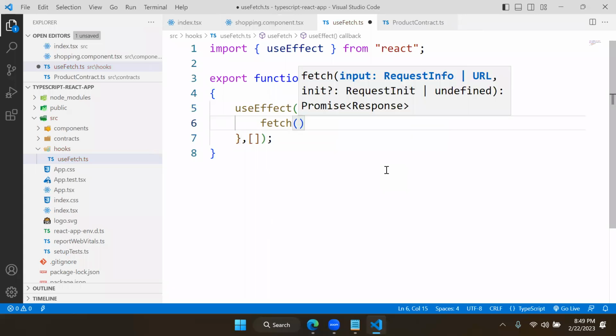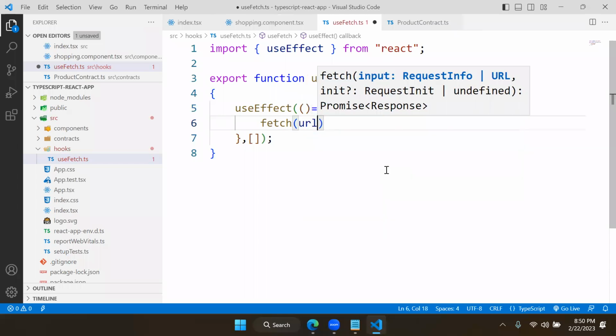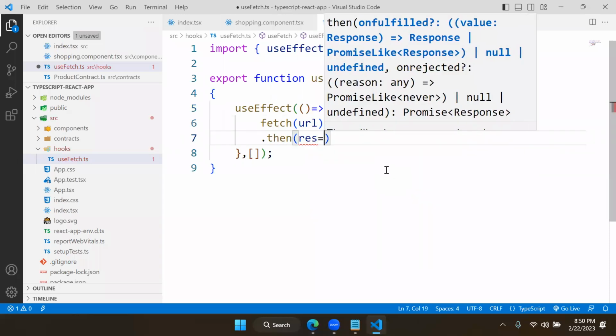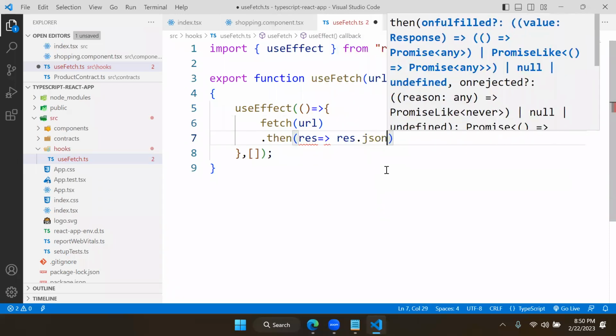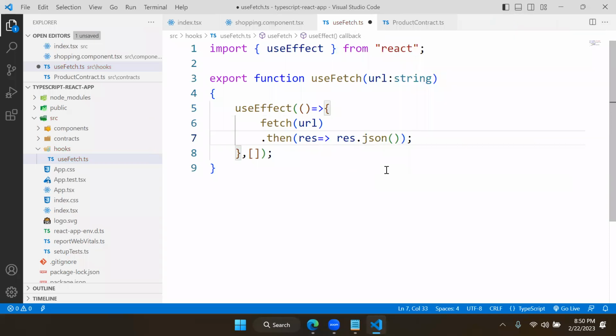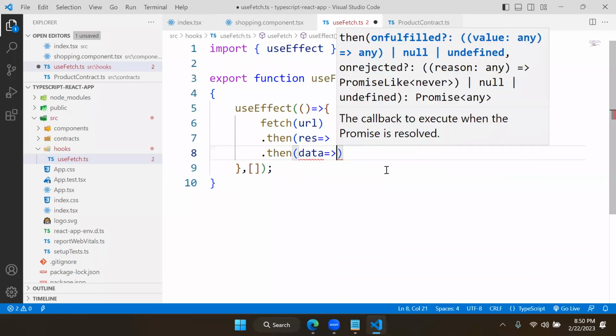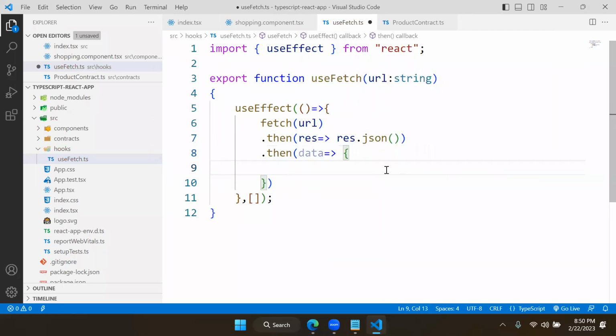It is going to access the data here, fetching from which one? It will fetch from the URL. After that, it uses the response, response dot what? JSON. After that, it is not the end. It is going to get the data, and this data we need to apply somewhere.